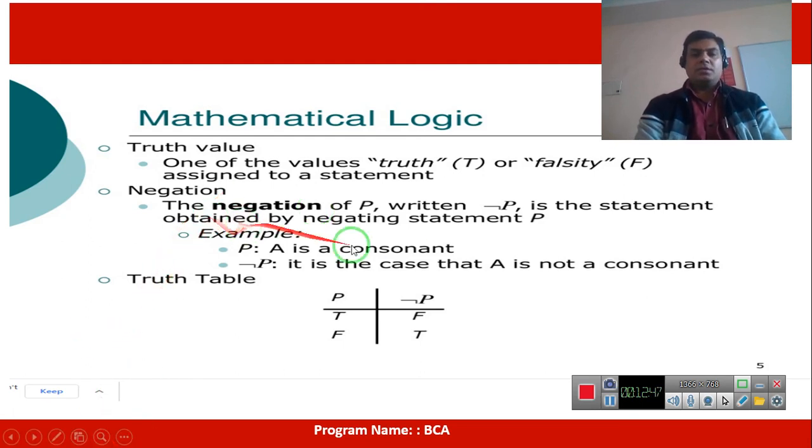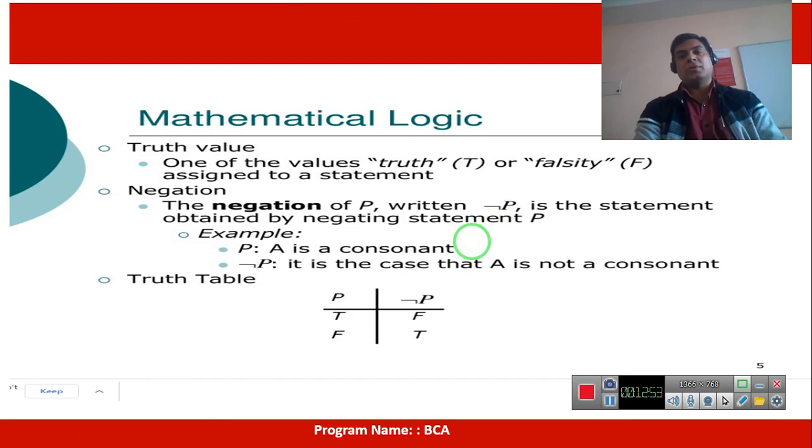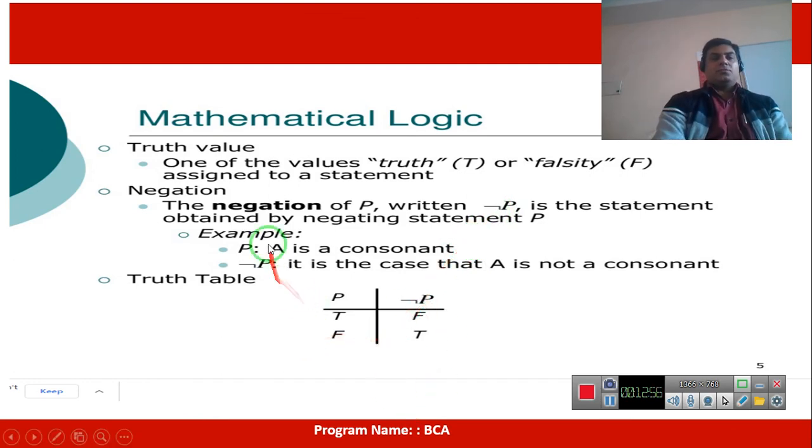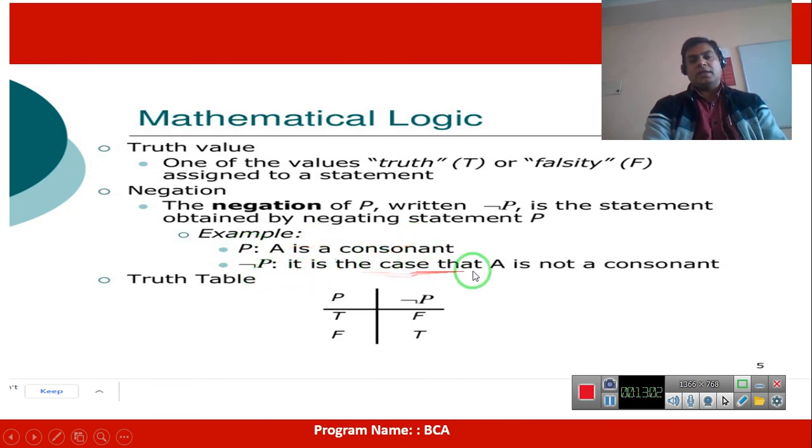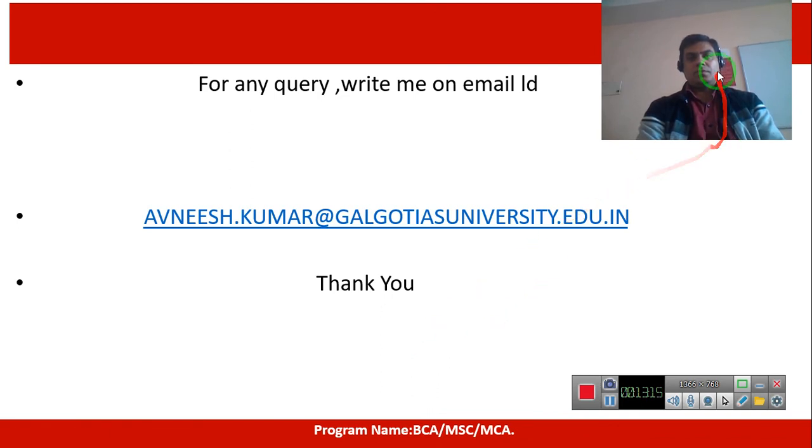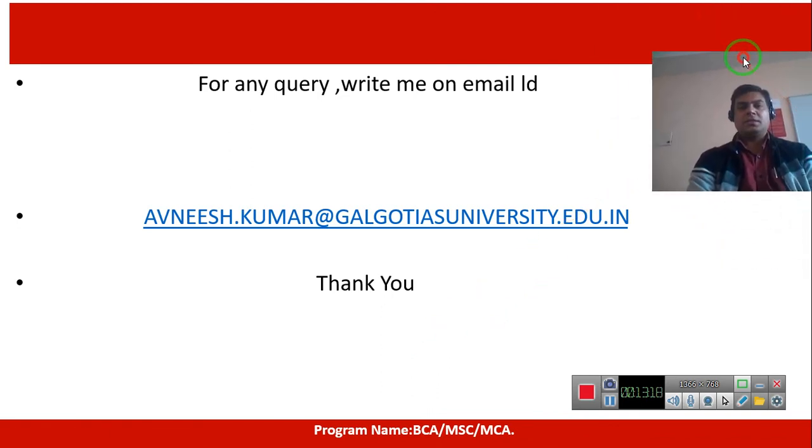The symbol of this negation is this symbol, and we can also use the dash symbol and the bar symbol. Suppose that a is a constant. Then the negation is: it is the case that a is not a constant. So for p, the negation of p; the negation of true is false, and the negation of false is true. We have covered only the negation in this PPT.